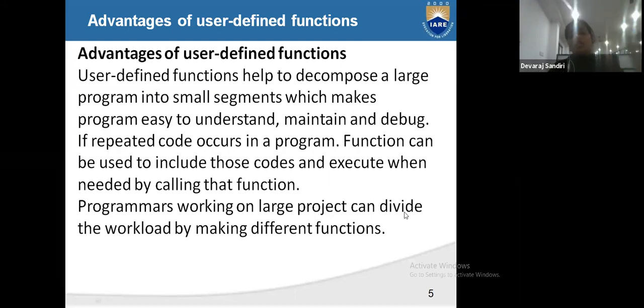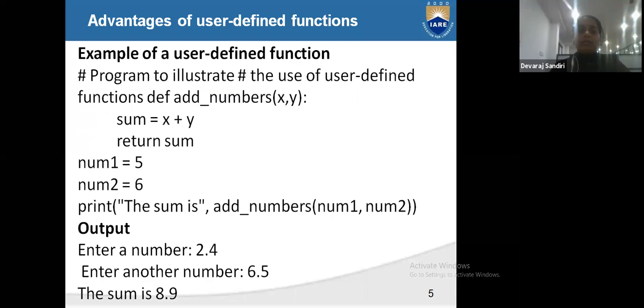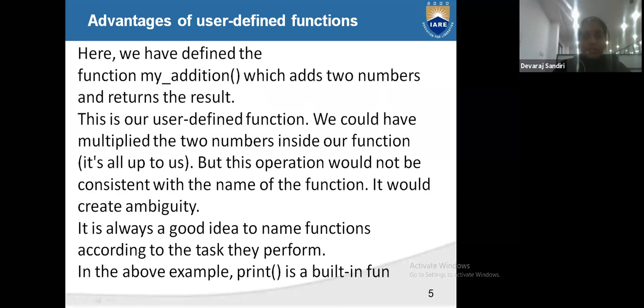Programmers working on a large project can divide the workload by making different functions. Now, what is an example of a user defined function? A program to illustrate user defined functions, addition. Before that, I will show you what that is.